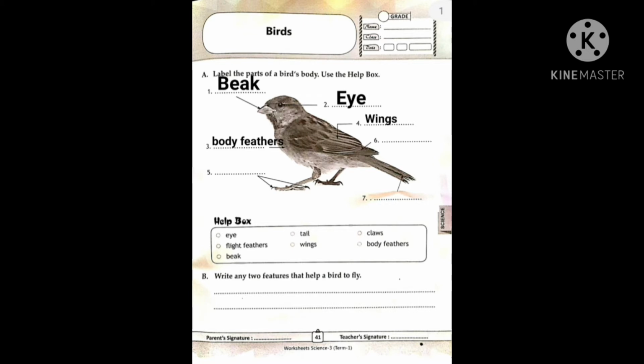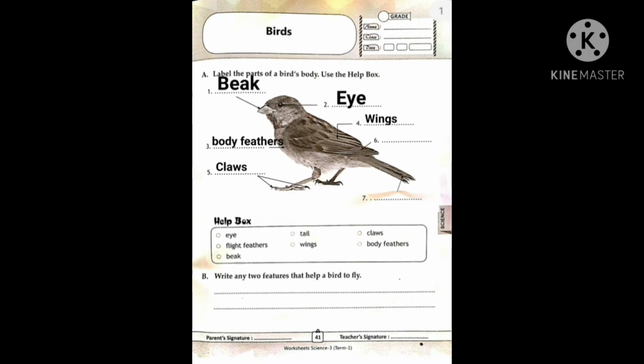Now the fifth one. Here. What is this? These are the claws of the bird. So here we have the spelling, claws. Every bird has two legs, and that is 2 feet. Each foot generally has 4 toes that bear the claws. Birds use their feet and claws to walk, hop around, protect themselves from enemies, and catch and hold food.